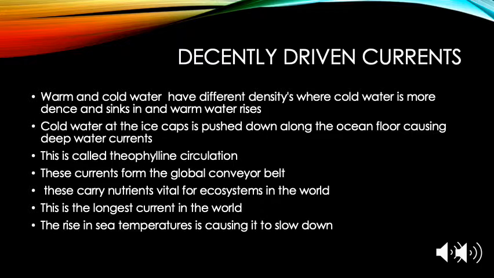Density-driven currents. Warm water and cold water have different densities, so where cold water is far more dense than warm water, it sinks, and warm water rises. At the poles, there is a lot of cold, icy, salty water. This water is pushed down along the seafloor, and it is pushed along to the equator, where it's then warmed up and rises again. This is called thermohaline circulation. These currents come from a global conveyor belt, which is the longest sea current in the world. These carry many vital nutrients for ecosystems in the world.